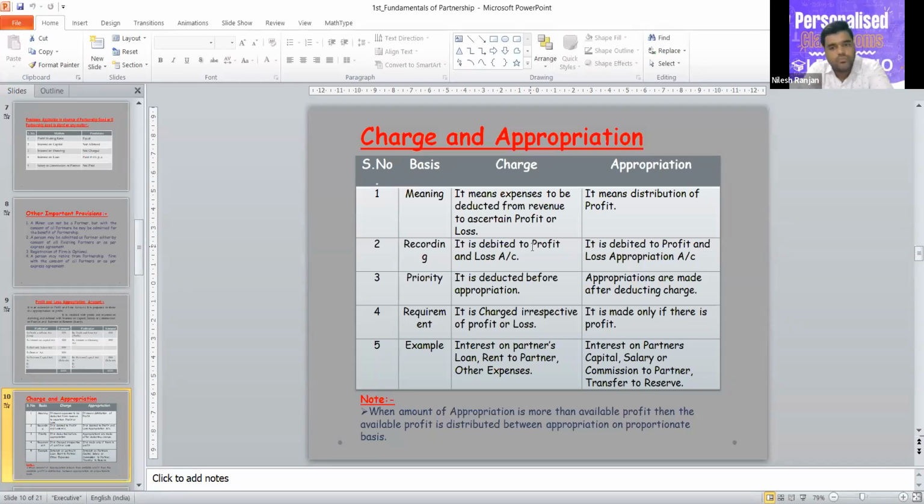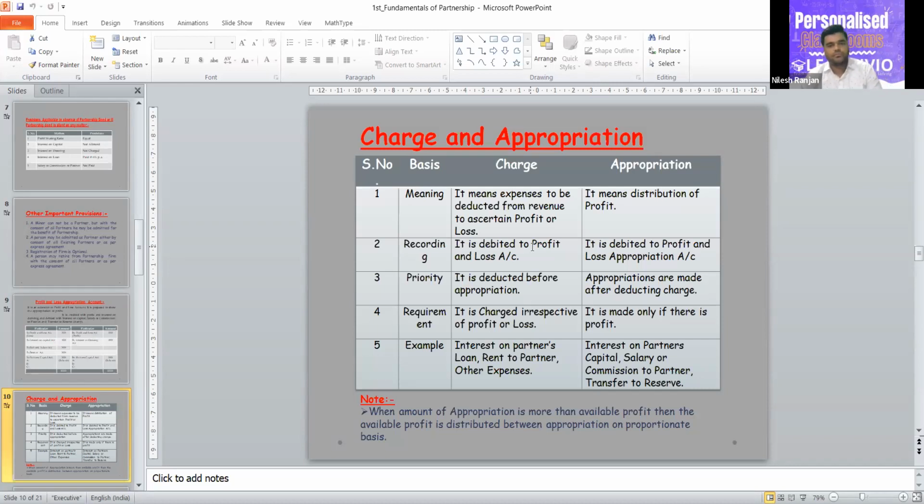So you have to remember these two things: interest on partner's loan and rent payable to a partner are charged. Apart from these two, all the other items related with partners are appropriation.